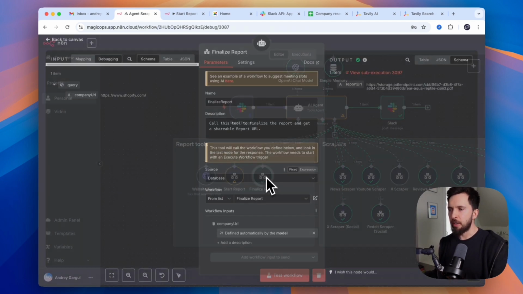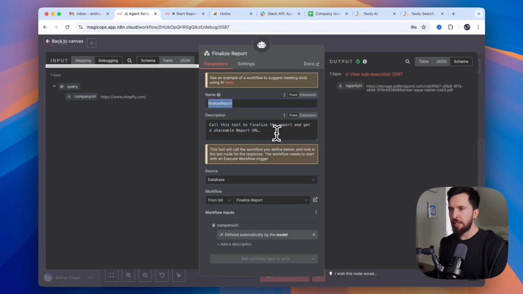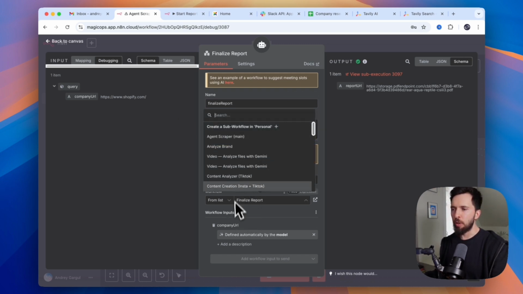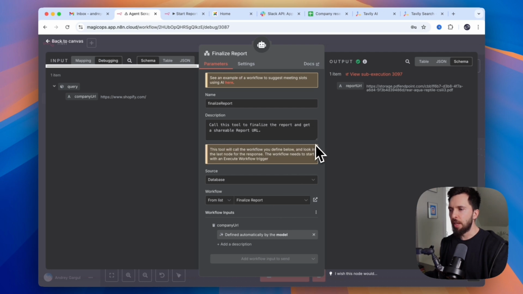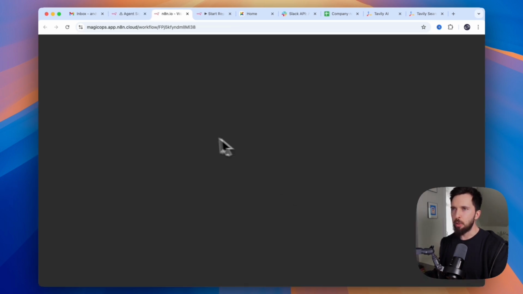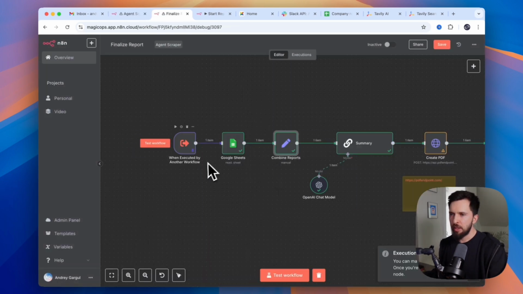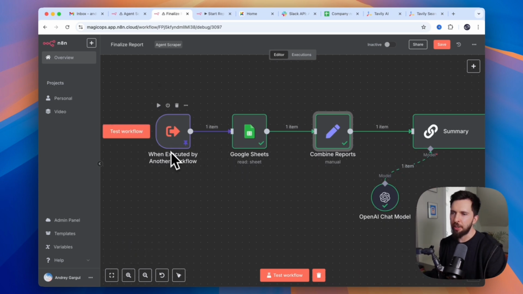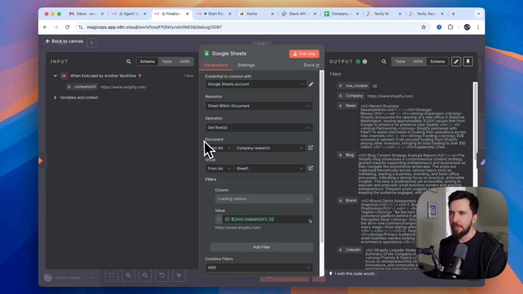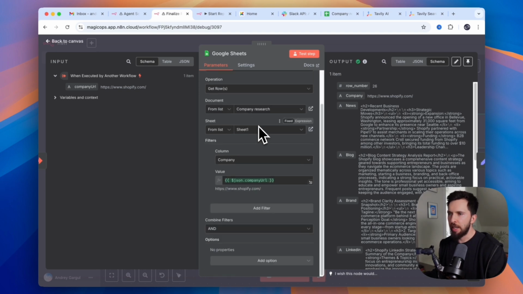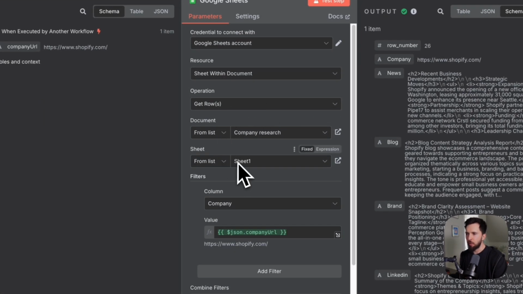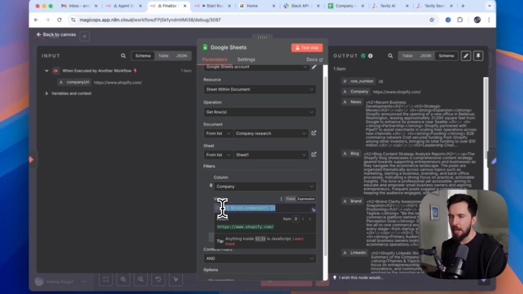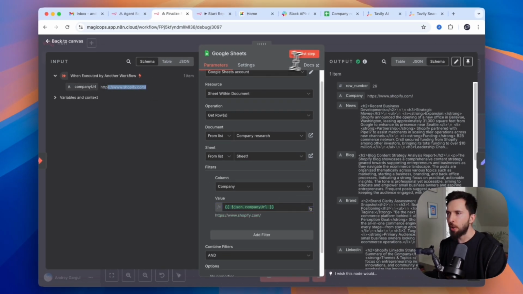And then the finalize report, very similar. We need a name, we need a description, and we select a workflow that we created to finalize report from our list. I will show you how the workflow is organized. Our flow starts with when executed by another flow trigger, and then it has a spreadsheet. And in this spreadsheet, we are looking for a specific company. So we are looking for a company that matches our company URL, which is Shopify in our example.